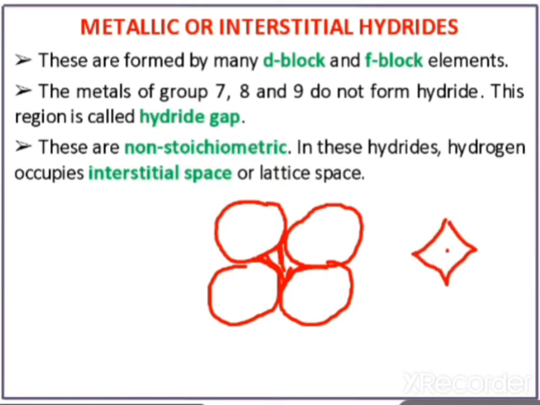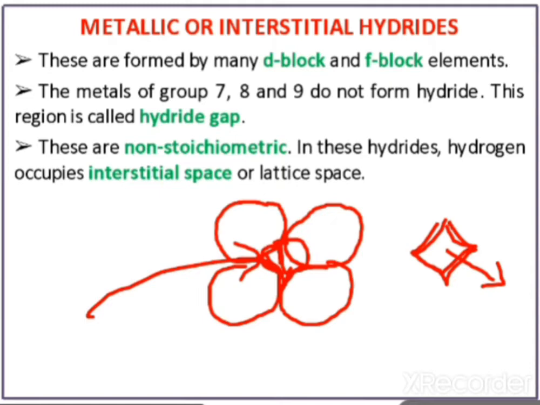This is called interstitial space. And in this empty space, hydrogen atoms or hydrogen molecules are trapped. Because the size is very, very small, only small atoms like hydrogen and carbon can be trapped in this space. So these are the hydrides.